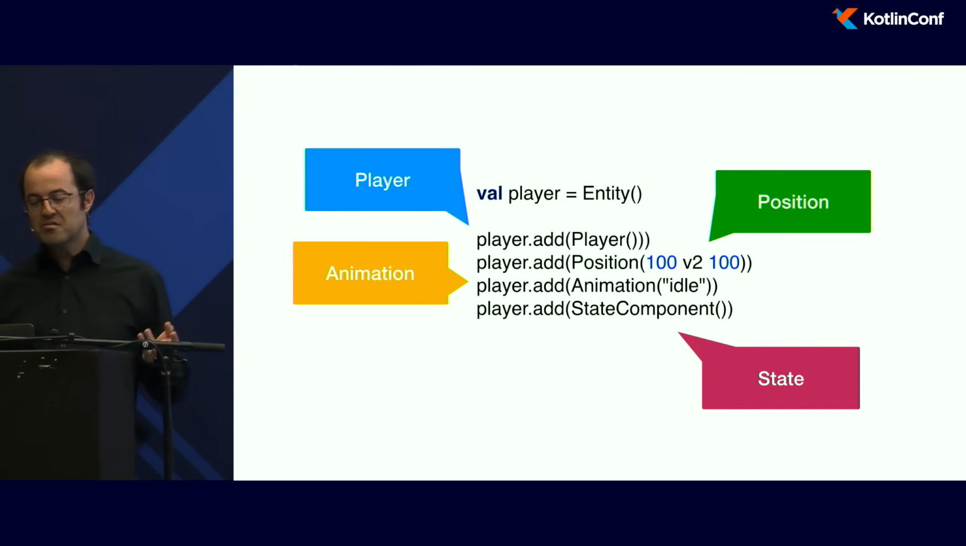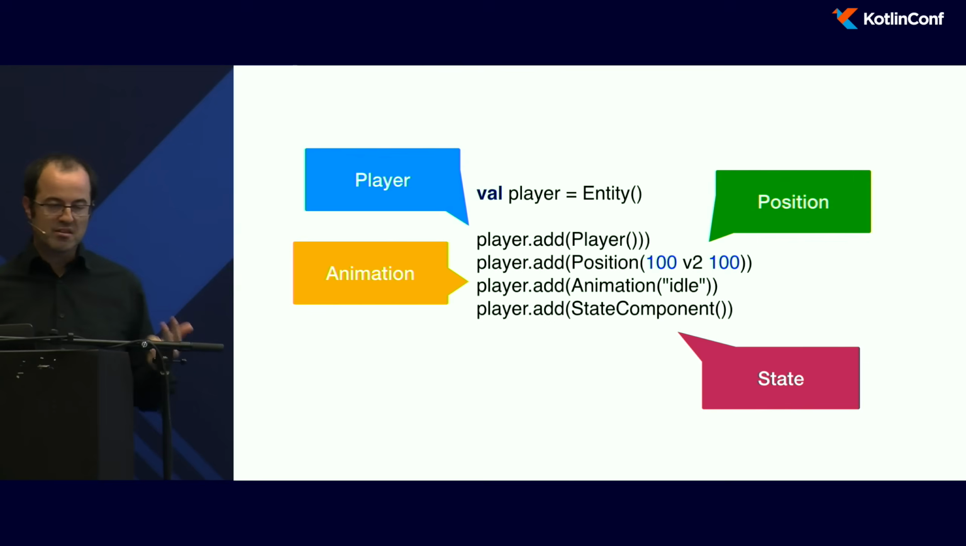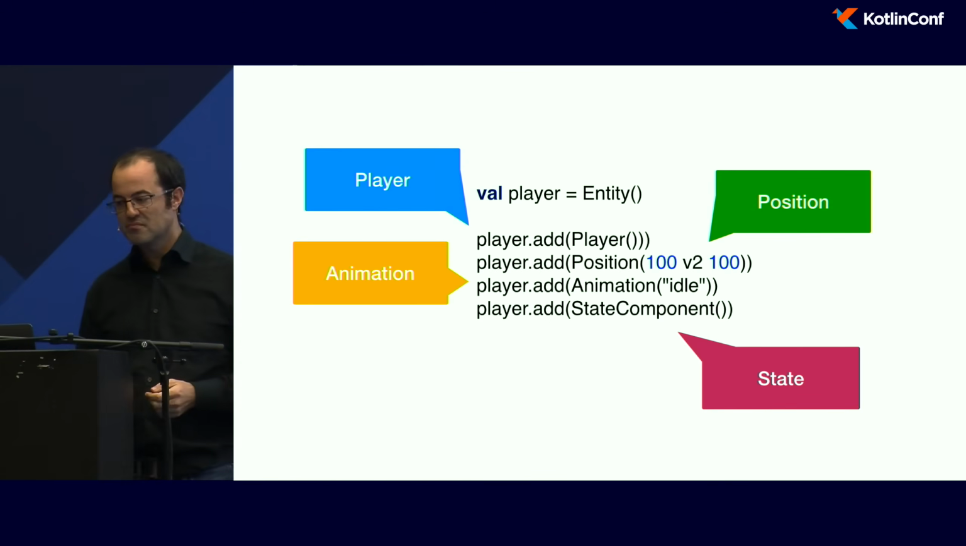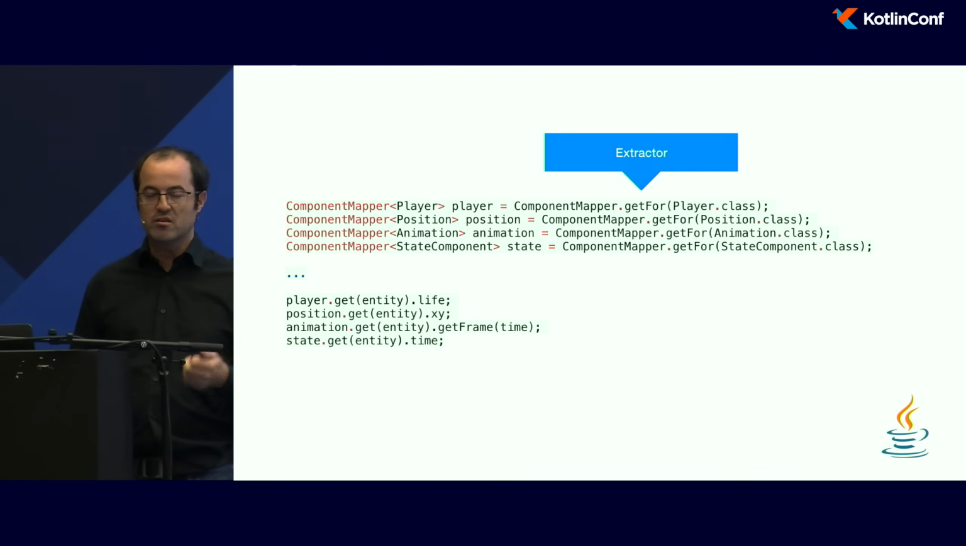And in terms of code, it's the same thing. I will say here, okay, I create a new entity. This entity is a player. It has a position. It has animation. It has state. Just a bit of Java here. To access all of these properties, I need to first define an extractor.